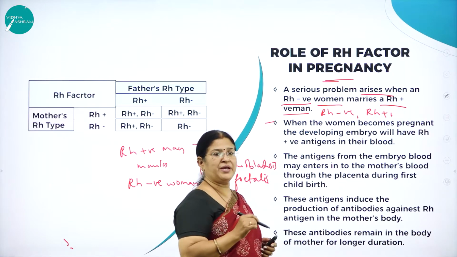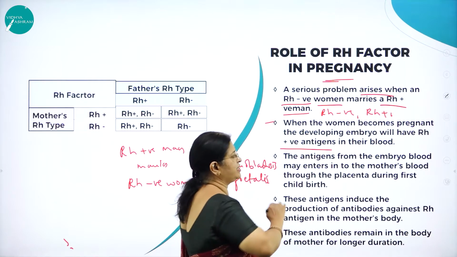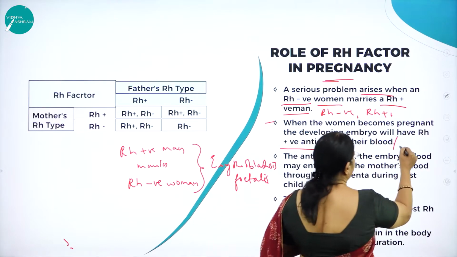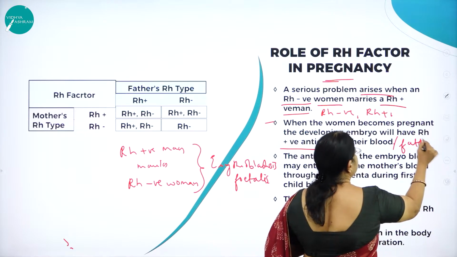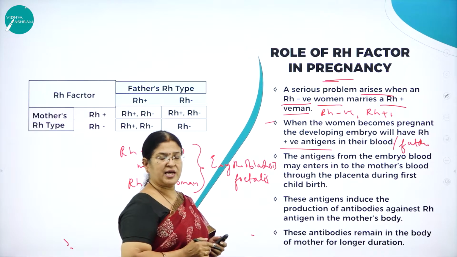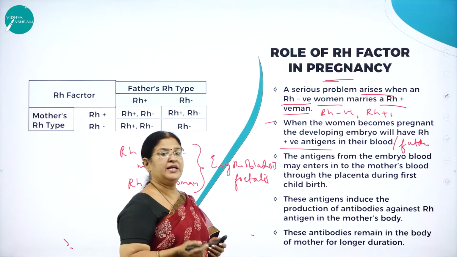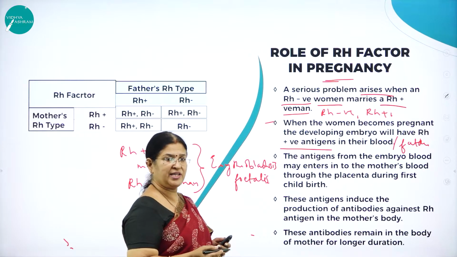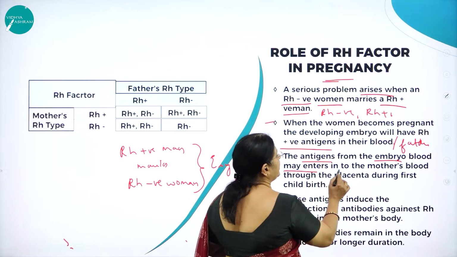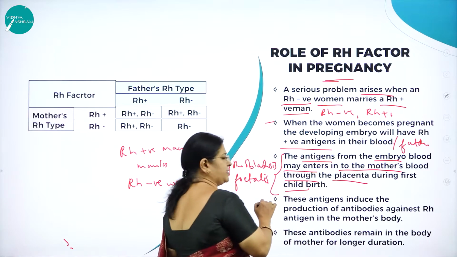When the woman becomes pregnant, the developing embryo will have Rh positive antigen in its blood, which is received from the father. So the fetus will receive the Rh antigen from the father. As you know, the father is Rh positive. Rh positive means presence of Rh antigen. Negative means absence of Rh antigen. So the antigens from the embryo's blood may enter into the mother's blood through the placenta during the first childbirth.